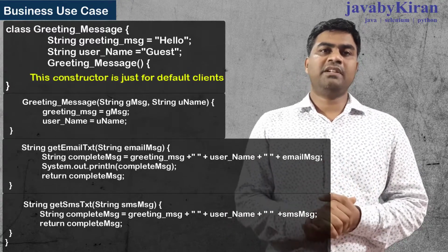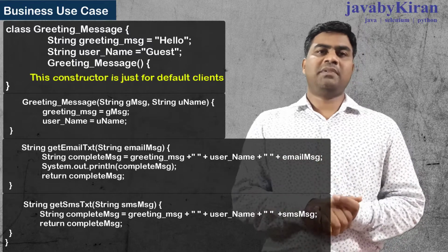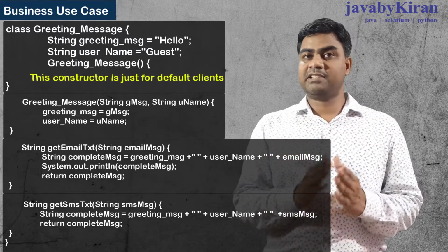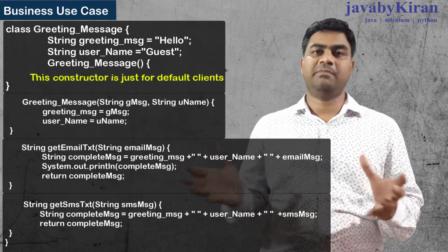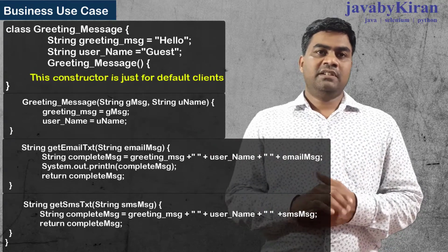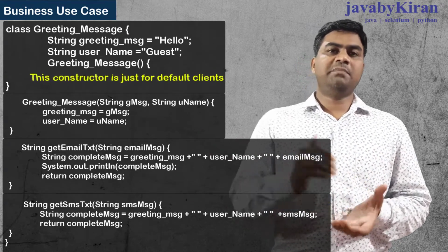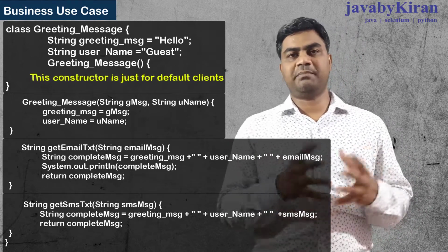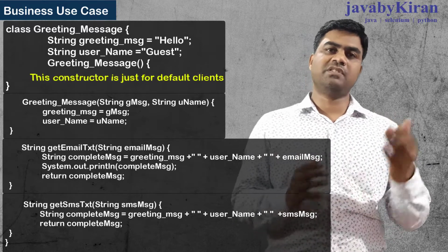And here what is happening? One message also I am getting, and I am creating here the complete message. You can see here, greeting message plus, that is concatenation, and email message. Similarly for SMS text, only the message I am getting, which I am concatenating with the username and the greeting message. Both are initialized through a constructor.